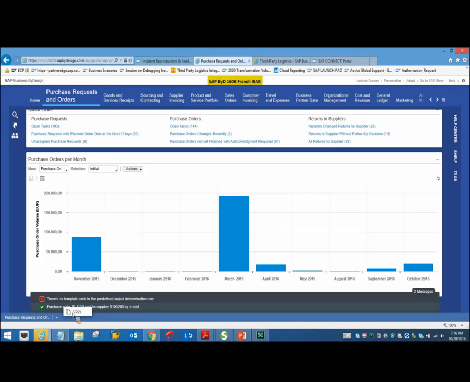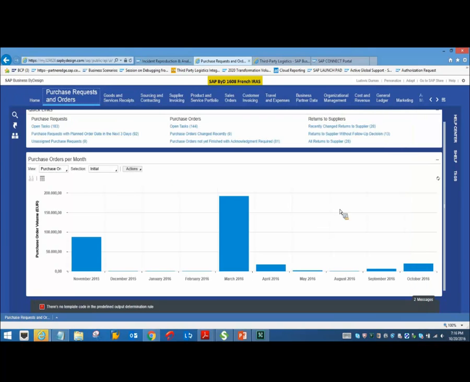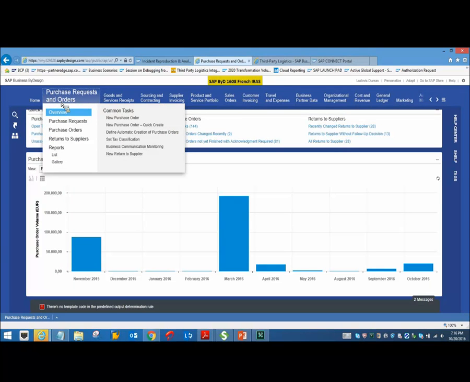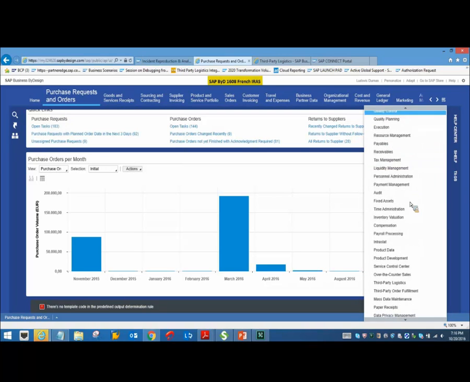Okay, so now we have a PO created. Let's take a note of this purchase order ID in the system here. So it's 1170. So please note that this purchase order will not be available in your normal purchase request and orders work center, because this is a third-party logistics purchase order. So in that case, you will have to go to the third-party logistics work center and use the details of this purchase order.